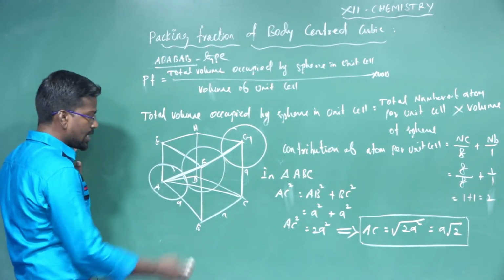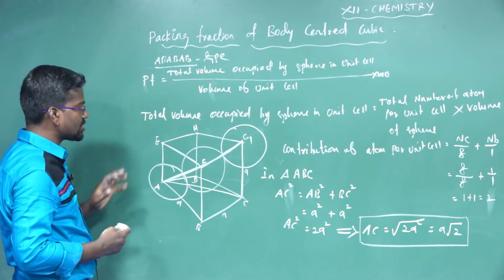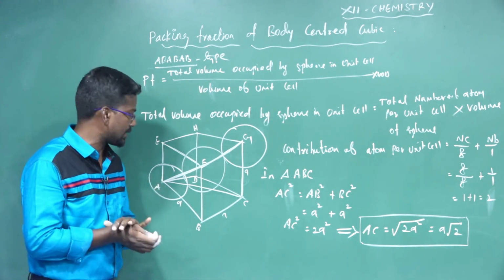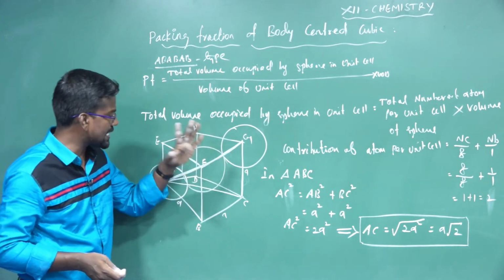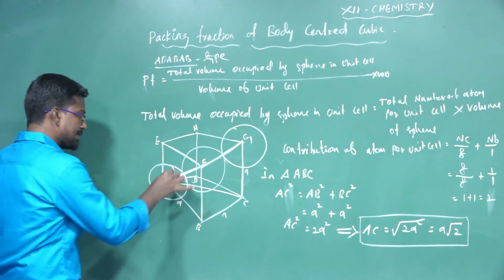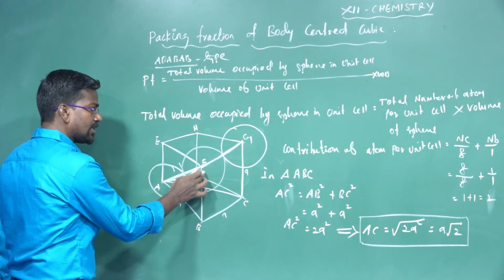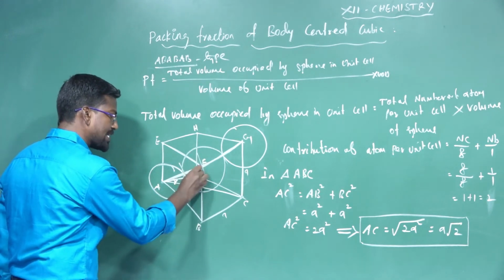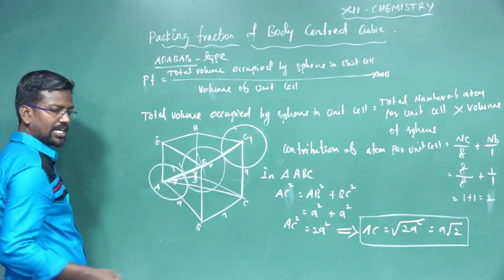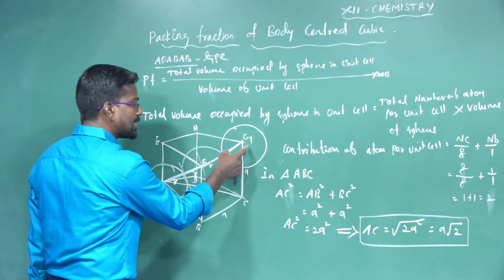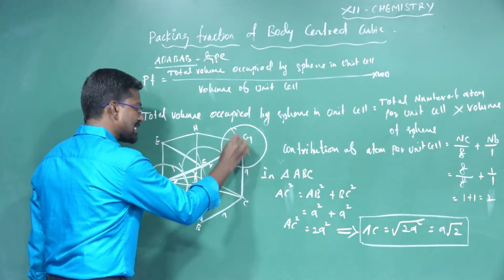The body diagonal contains totally how many spheres? 1, 2, 3 spheres are there. Each has radius R. The sphere in the center contains how many radii? 2 radii, because the diameter is 2R. In the other corner sphere, 1 radius is there.